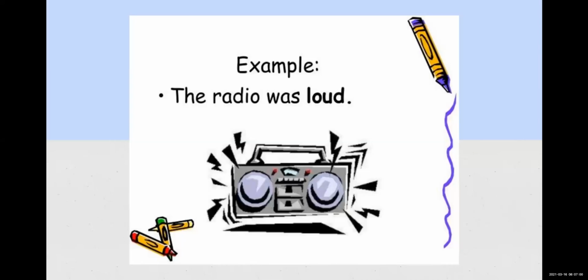How to identify this? Only one person or thing will be there. So we are describing that one person or thing. Like over here in this sentence, the radio was loud. How was the radio? The radio was loud. Now over here also there is only one radio.